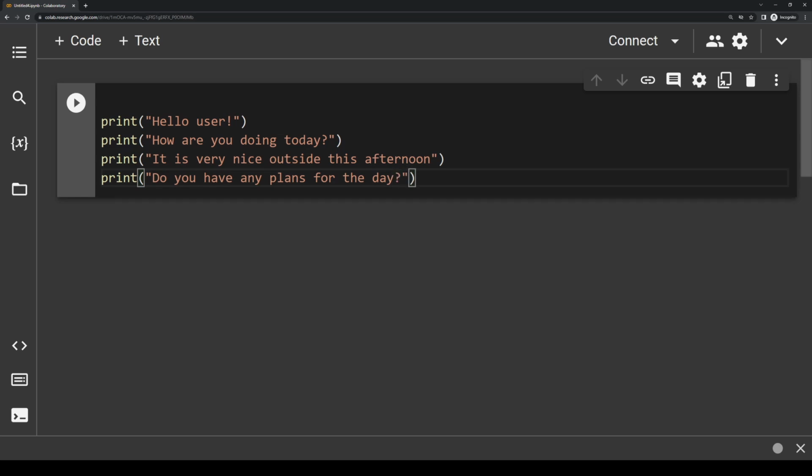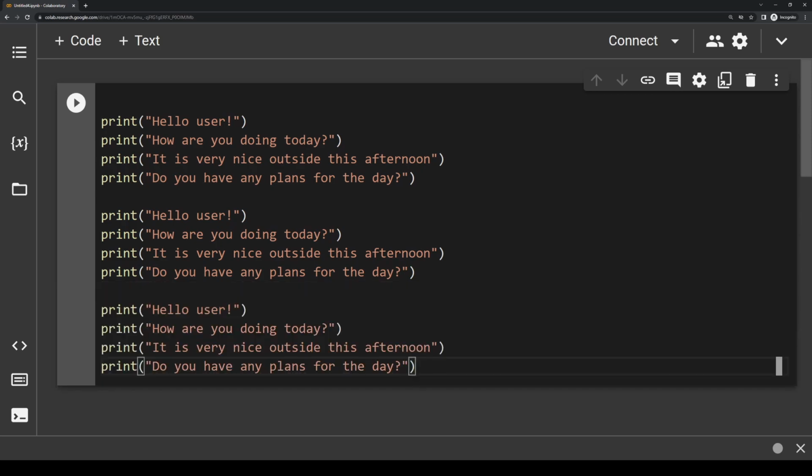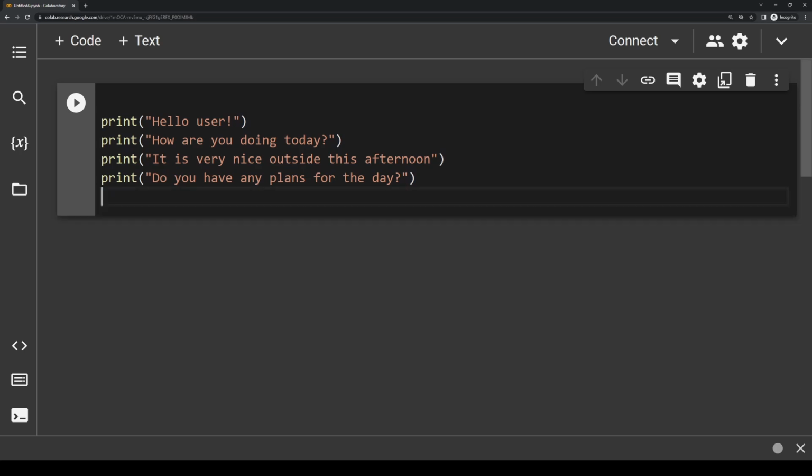So what if we wanted to run this code, let's say 3 times? It would be super annoying if every time that we wanted to run it, we had to copy and paste it like this. So we don't want to have something like this, where if we run it 3 times, we literally copy and paste it 3 times. The solution to this problem would instead be to write a function, maybe just call it greeting, that had these lines of code inside of it. Then, whenever we wanted to display these greeting lines, we would just call the greeting function once, and it would do it all for us.